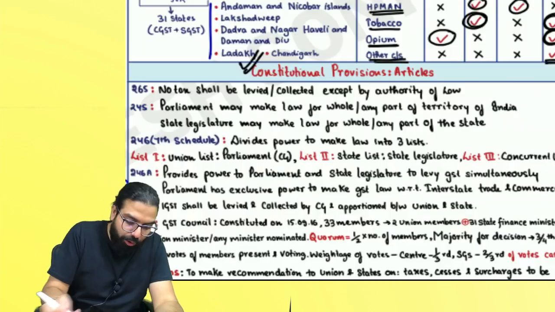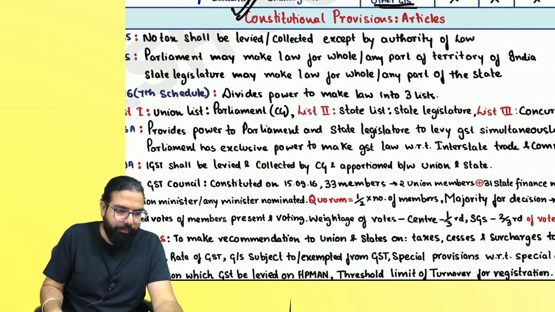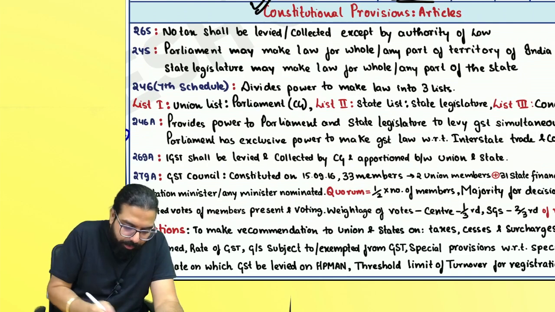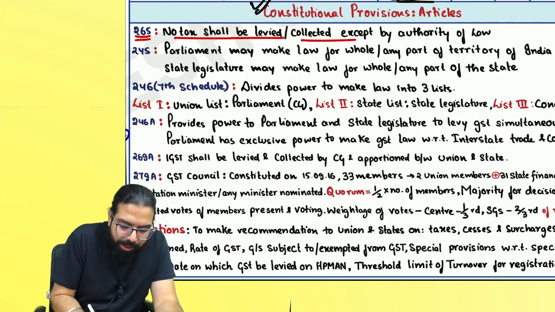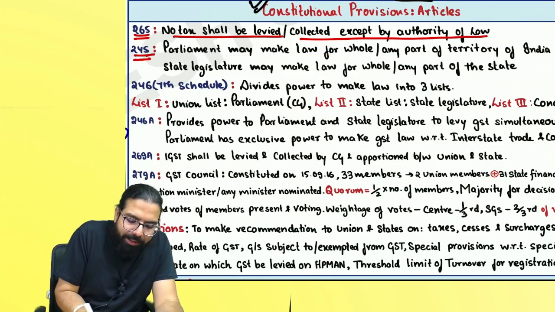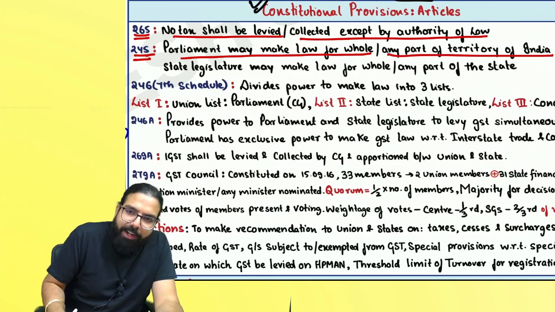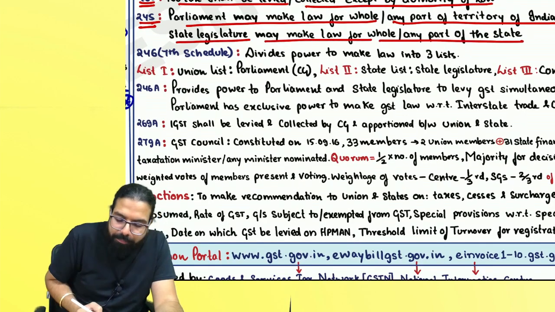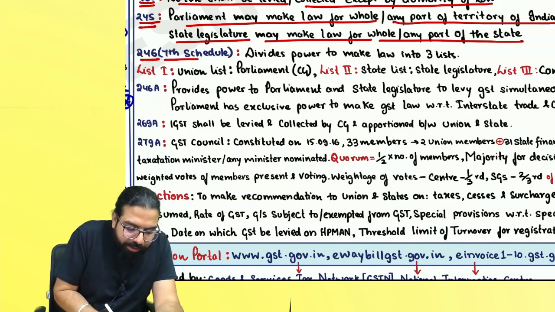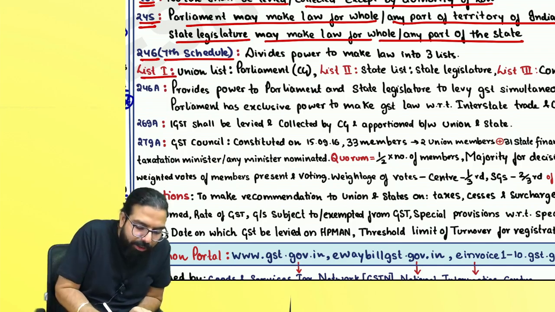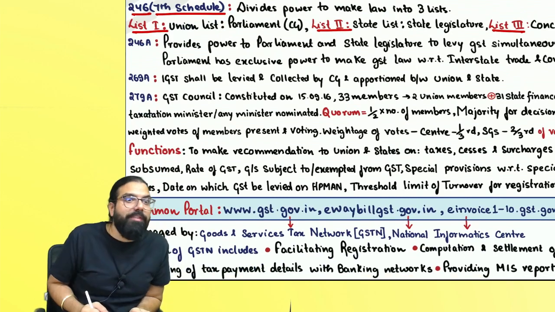Sure. Come to your chart. What did I tell you? First thing: no tax shall be levied or collected except by the authority of law. Article number 245: Parliament will make the law for the whole or any part of the territory of India. State legislature will make the law for the whole or any part of the state. Then article number 246, 7th schedule, so that there is no dispute between both the governments, they divided the power into union list, state list, and concurrent list. In this, GST was not mentioned anywhere.